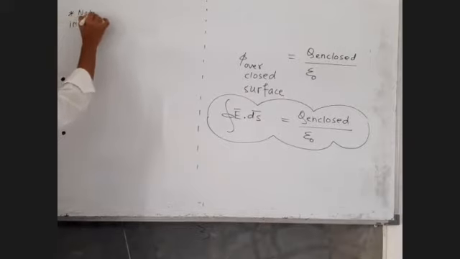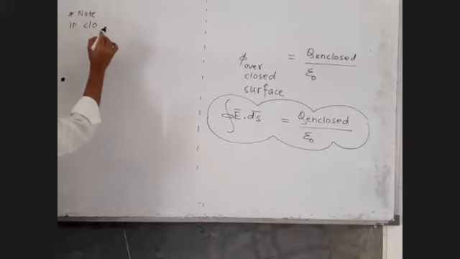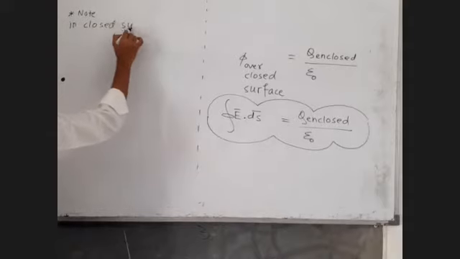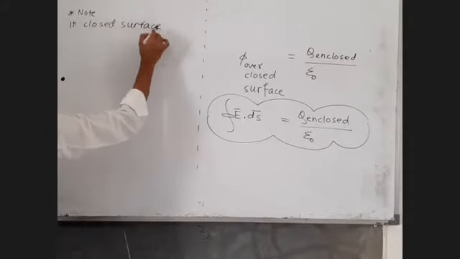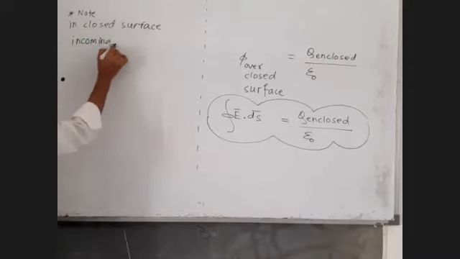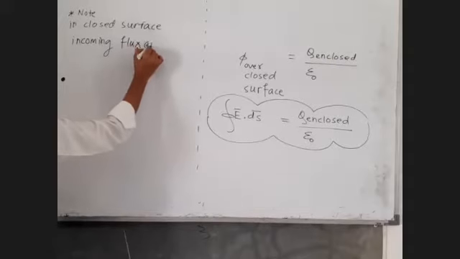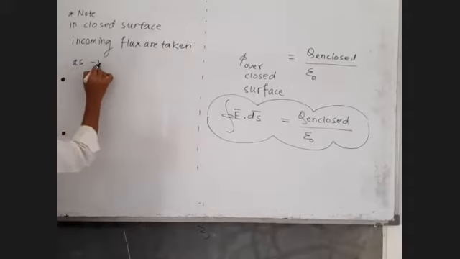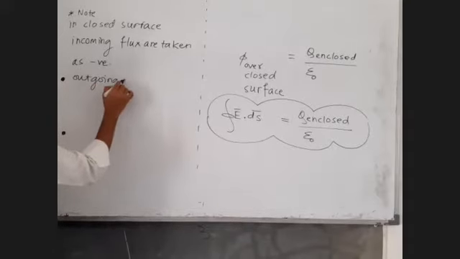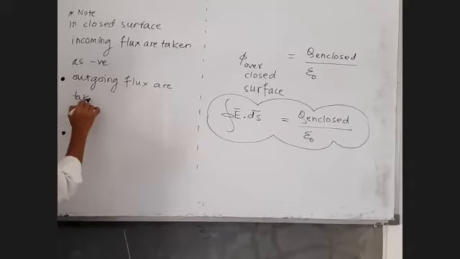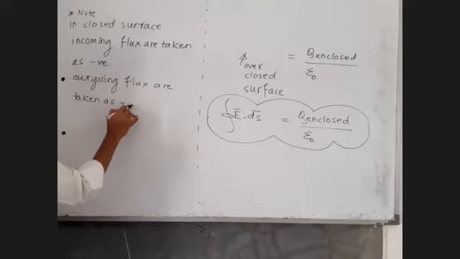In closed surface, incoming flux are taken as negative. Outgoing flux, just keep on making a note, outgoing flux are taken as positive.